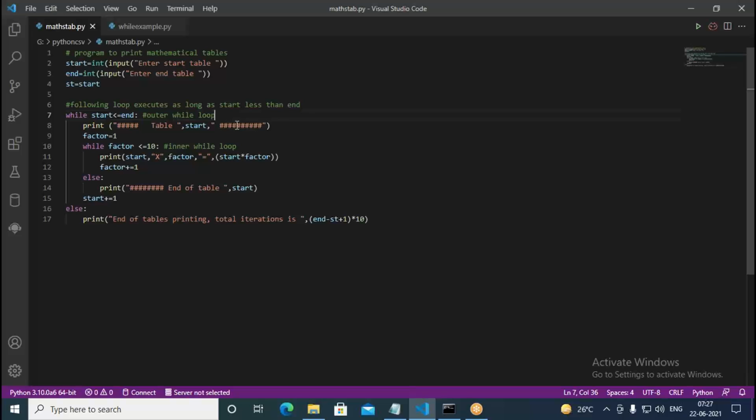But the outer one is not constant. It may change. If you enter start equal to 1, end equal to 10, that's going to be 10 iterations. But if you enter start equal to 7, end equal to 10, that's going to be 40 iterations. If start equal to 9 and end equal to 10, that's going to be 2 iterations. So like that, it depends on the start and end. Okay, so this is called nested while looping.